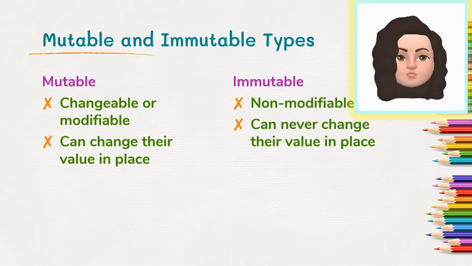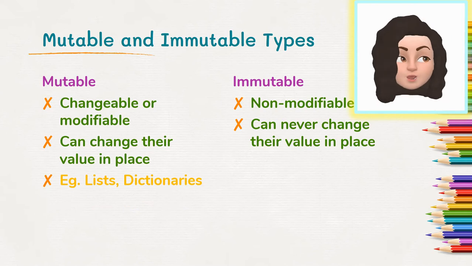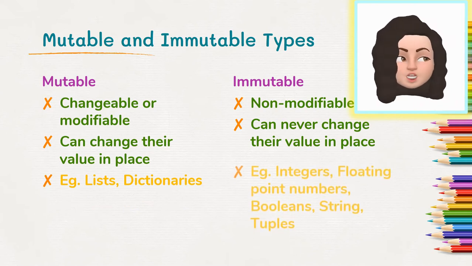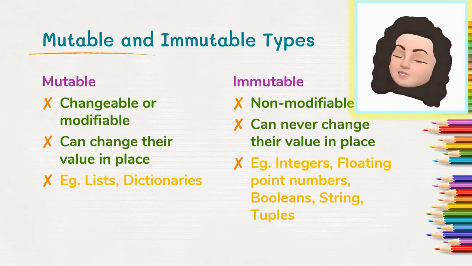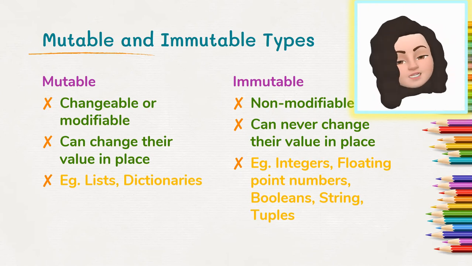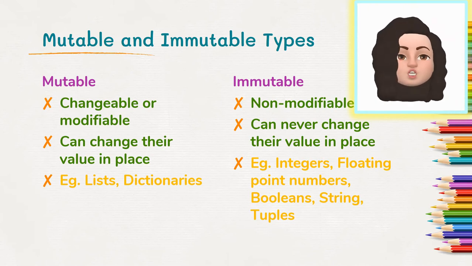Look at the examples. For mutable: lists, dictionaries. For immutable: integers, floating point numbers, booleans, strings, tuples. The main difference between list and tuple is that a list is enclosed within square brackets, but a tuple is enclosed within parentheses. Another difference is lists are mutable, tuples are immutable. Mutable means can be modified, elements can be changed in their place. But immutable means non-modifiable, can never change their value in its place.